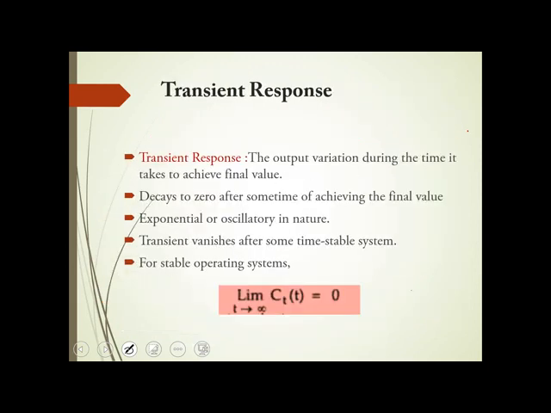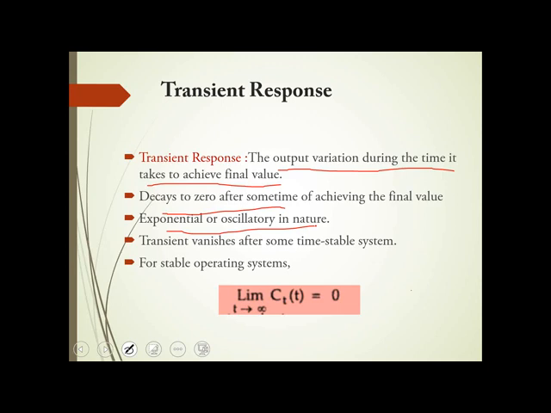So we'll look into the output variation. Transient response is the output variation during the time it takes to achieve the final value, that means from the initial value, the time taken to reach the final value. Second point is it decays to zero. That means your transient dies out once your steady state reaches, once your output attains the final value. It can be either exponential or oscillatory.